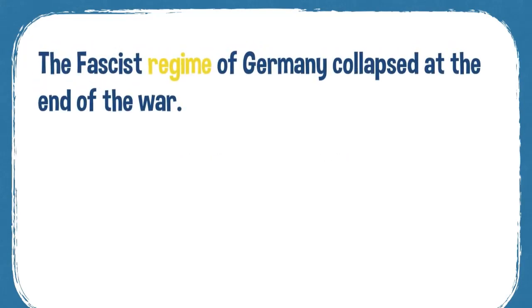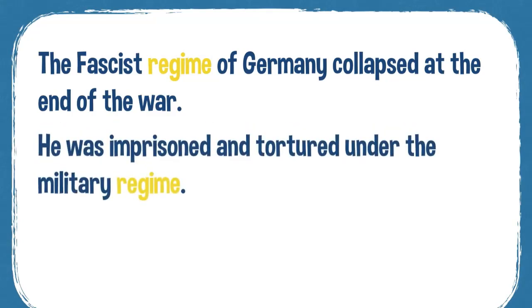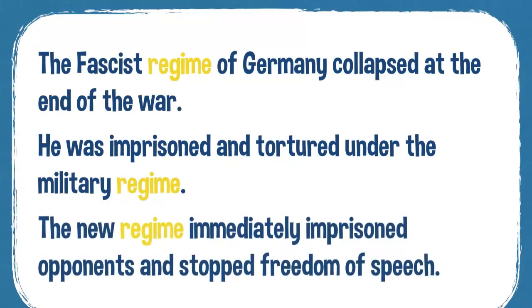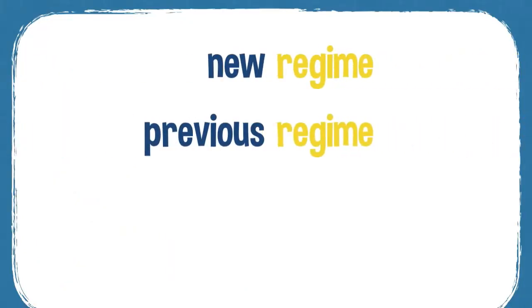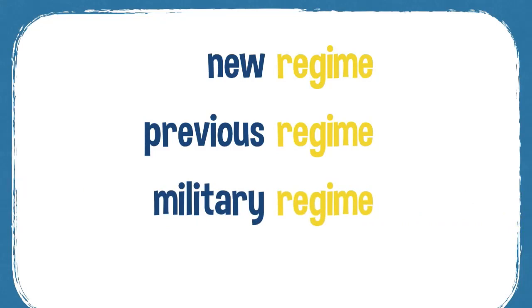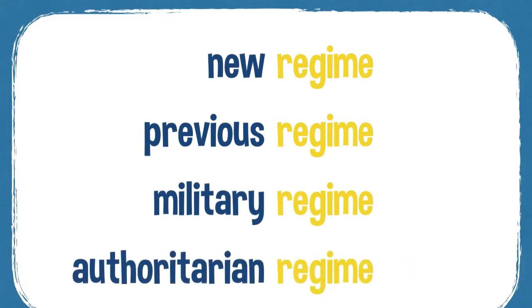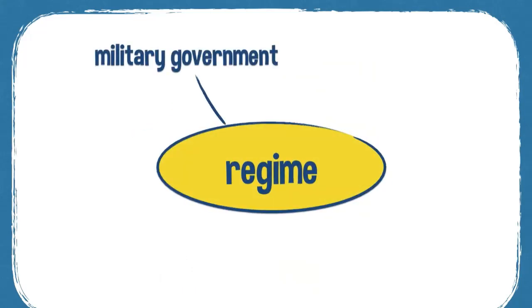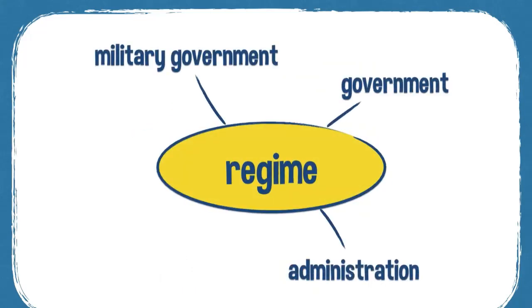So the fascist regime of Germany collapsed at the end of the war. He was imprisoned and tortured under the military regime. The new regime immediately imprisoned opponents and stopped freedom of speech. So we often talk about a new regime or a previous regime, a military regime, an authoritarian regime. And some synonyms: military government, administration, just government, or dictatorship.